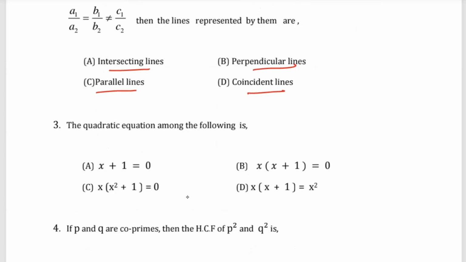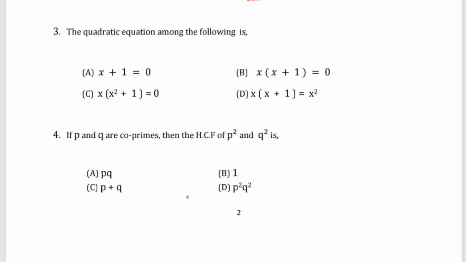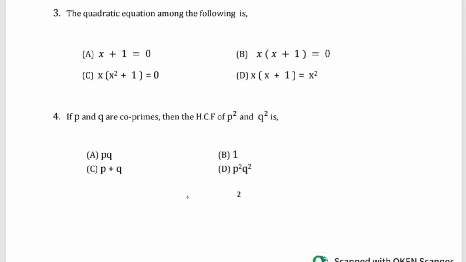Then question number 3: which of the following is a quadratic equation? x plus 1 is 0, x into x plus 1 is 0, x into x square plus 1 is 0, x into x plus 1 equals x square. Then question number 4: if p and q are co-primes, then the HCF of p square and q square is pq, 1, p plus q, or p square q square.